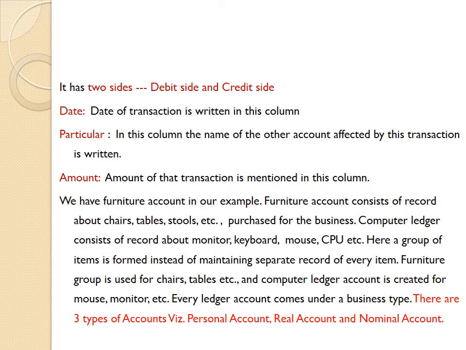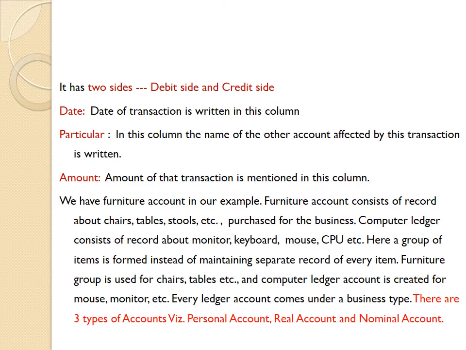We have a furniture account in our example. In this example, we have made a list of things related to our business, that is furniture, cash, stationery, computer, building, etc. Furniture account consists of records about chairs, tables, stools, etc. purchased for the business.